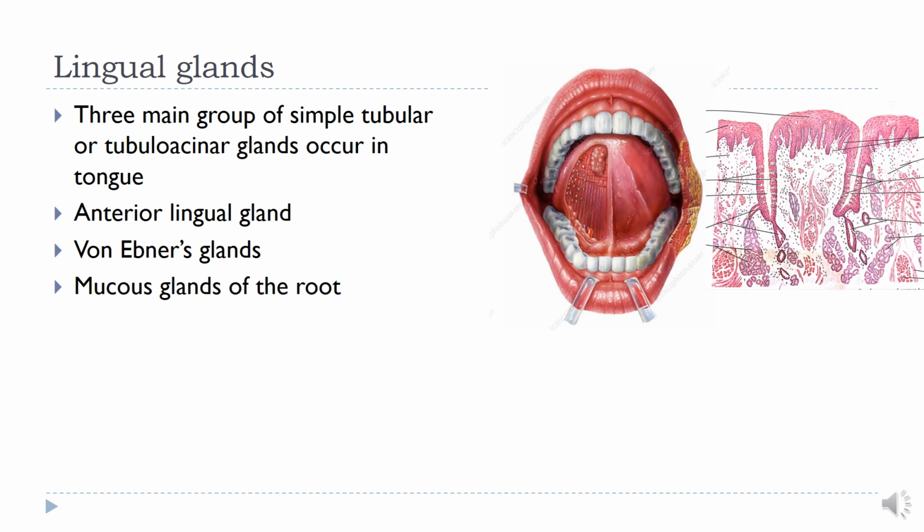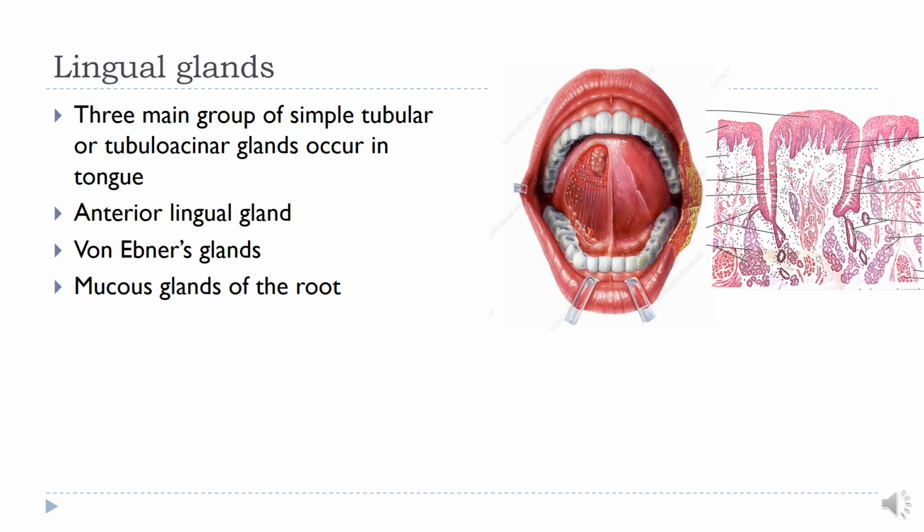So the glands of the tongue or the lingual glands, three main groups of simple tubular or tubuloacinar glands occur in the tongue. Now the anterior lingual glands, these constitute a paired group of ceruminous glands located under the tip of the tongue. Here you can see that they are located under the tip of the tongue. They are embedded in the muscle and their ducts open up on the ventral surface of the tongue.